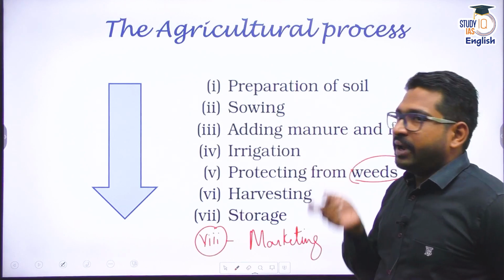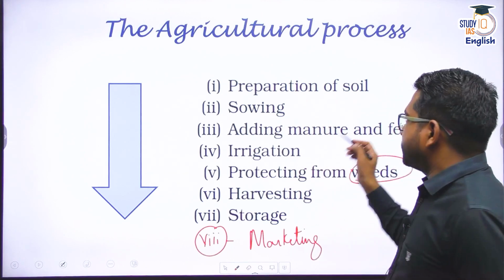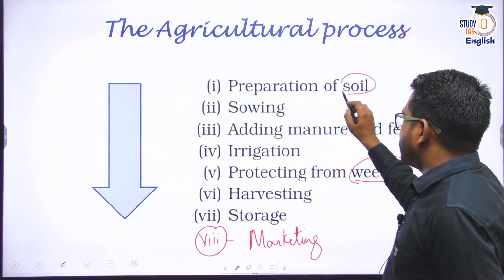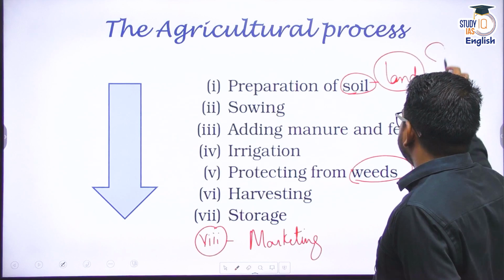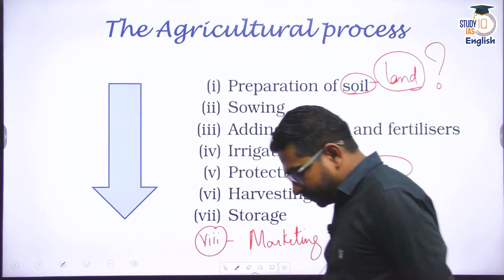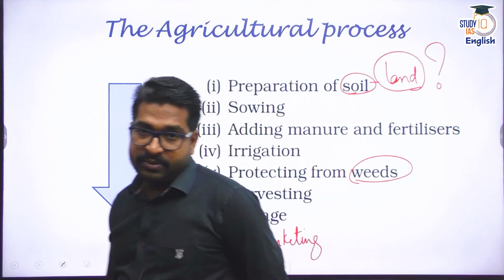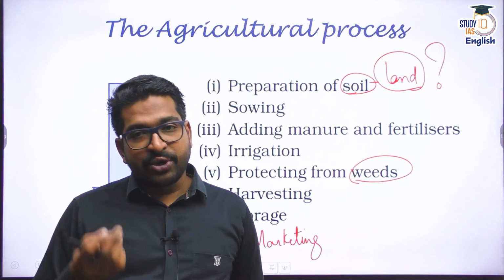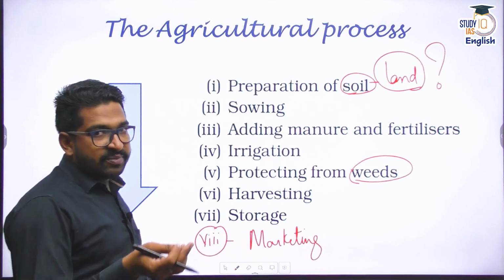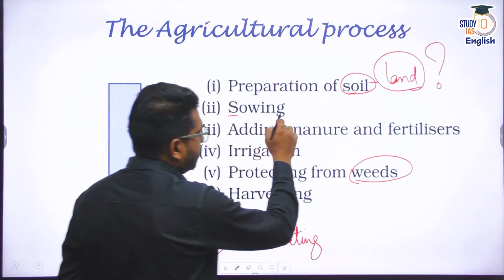For agriculture, there is soil preparation needed. Soil preparation means I need land. Now understand what the problem with land in India is. First of all, there is land fragmentation. For preparation of soil, the farmer needs agricultural credit. Apart from that, we need sowing. For sowing, you need seeds.